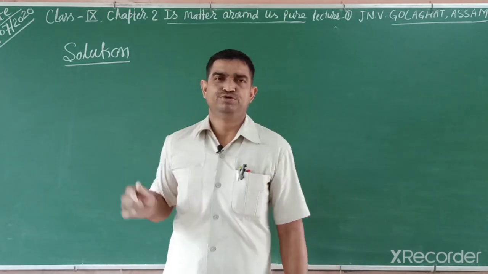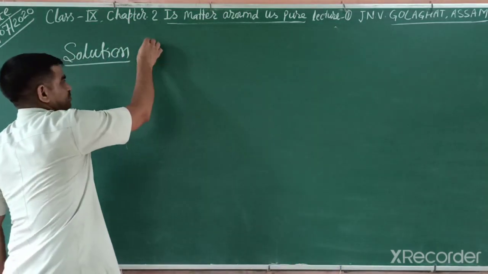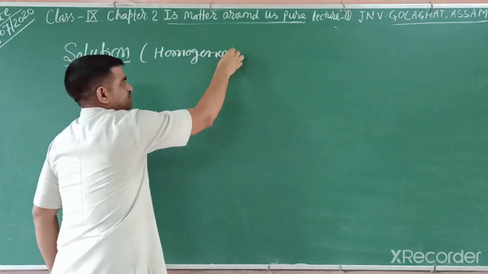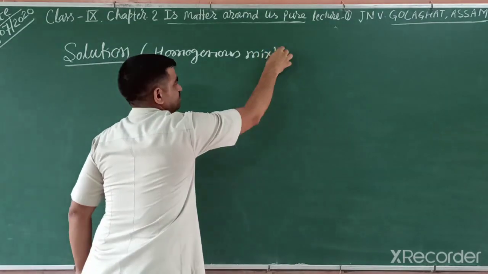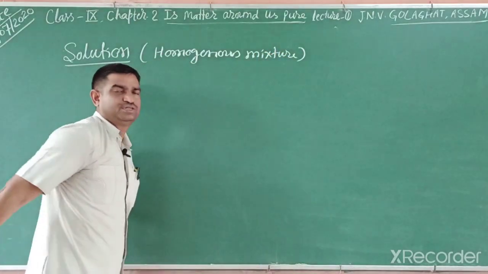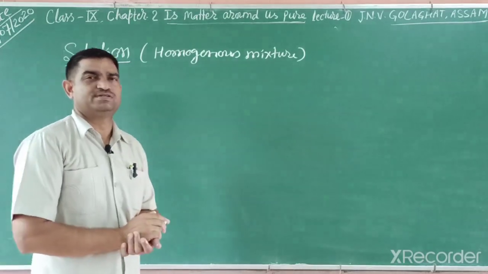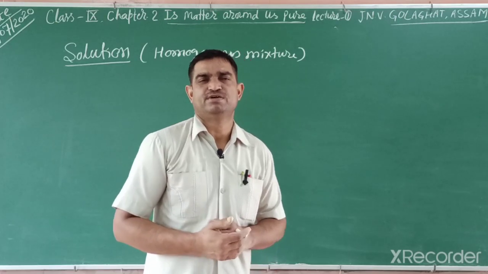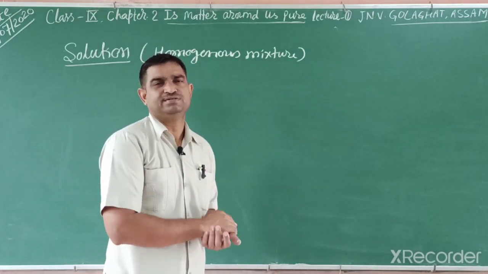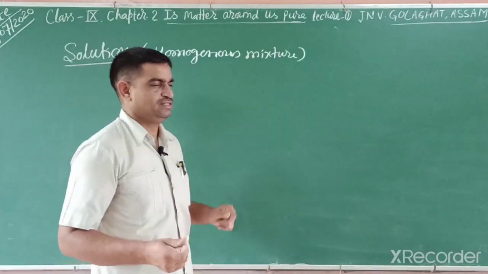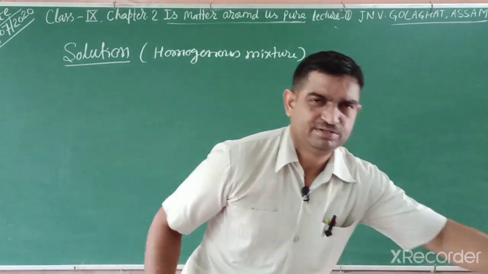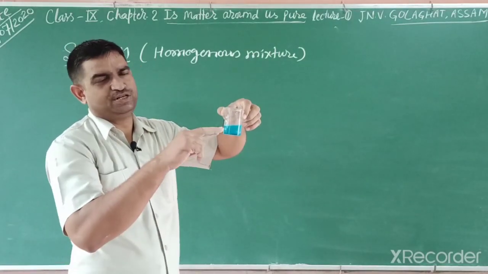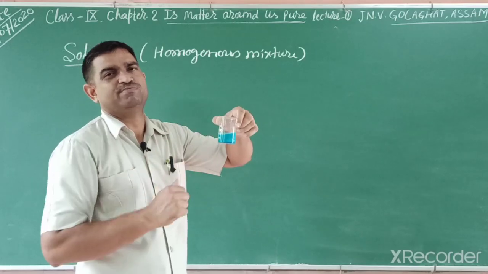Friends, what is solution? The earlier name of solution is homogeneous mixture. It means uniform composition, equal distribution: salt in water, sugar in water, copper sulfate in water, potassium permanganate in water. Different examples you have already seen. But in this, what we observe is that there are two components. One is water, the other is copper sulfate. Copper sulfate is in lesser amount, and water is in more amount.